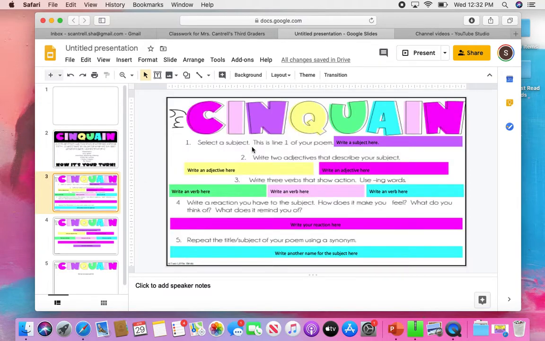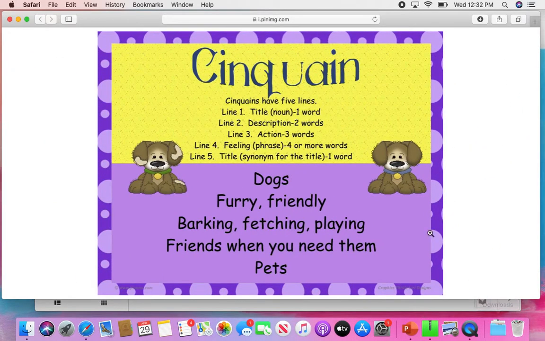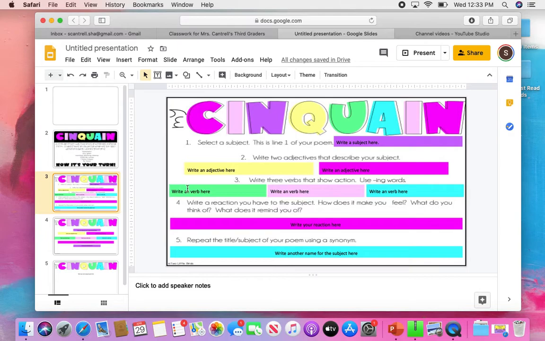So here you are going to think of a subject. Remember, mine was dogs. You're going to think of 2 adjectives. So I think mine was furry and friendly. Yep, right here. So there's line 2. Line 3, I had barking, fetching, playing. And then your reaction here, I think of a lifelong friend when I think of my dogs. So that would go here. And then another name for dogs would be pets, a synonym.